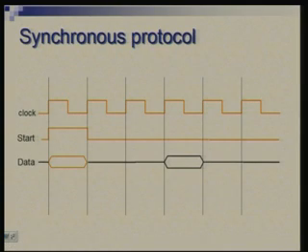Now, let us look at the synchronous bus. In a synchronous bus, there is a clock which is timing everything. In a complete system, if there are multiple synchronous buses, they may have their independent clocks. One bus may have a 20 megahertz clock, another may have a 5 megahertz clock, another may have a 100 megahertz clock. So, they could be different depending upon the data rate they need to carry.